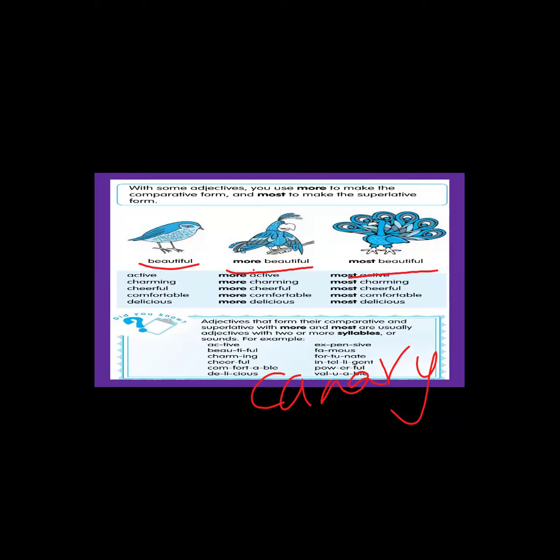Have you understood with the help of the example? More beautiful and most beautiful. With some adjectives, you use more to make the comparative form and most to make the superlative form. Why are we doing this? Adjectives that form the comparative and superlative with more and most are usually adjectives with two or more syllables. So these words can have two syllables or more.